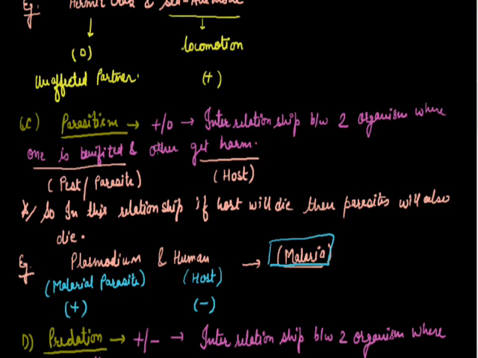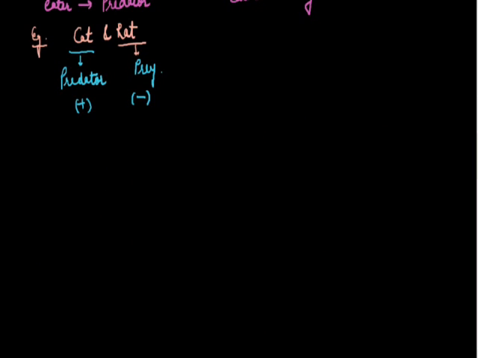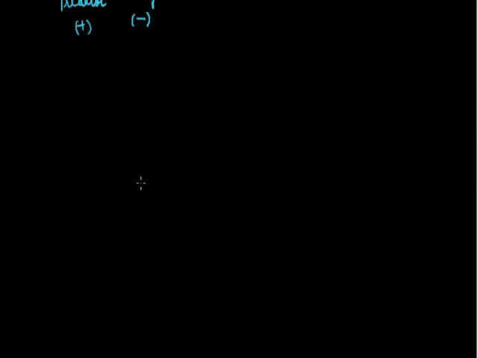I write here this one. In parasites, this one is, oh sorry, I wrote plus and 0. Instead of plus and 0, I should write plus and minus. Let me clear this. It's plus and minus, not plus and 0. Okay, it's plus and minus kind of relationship. So let us take the next type of interrelationship, which is called scavenging.